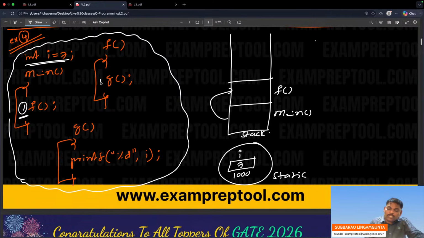In the f function, the first line, g is called. Remember, the first line is not over. To complete it, I am going to the g function. I am at the g function now. Some students are asking, sir, is main over? No. To complete main, I am going to the f function. Sir, is the f function over? No. To complete the f function, I am going to the g function. Sir, is the g function over? Till now, I am doing the g function.